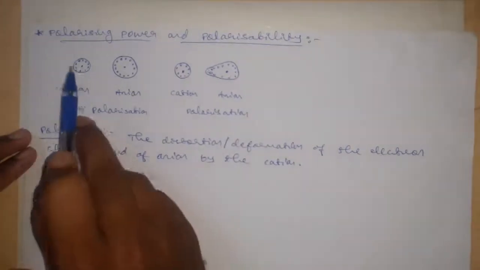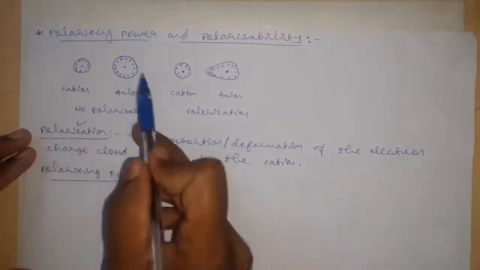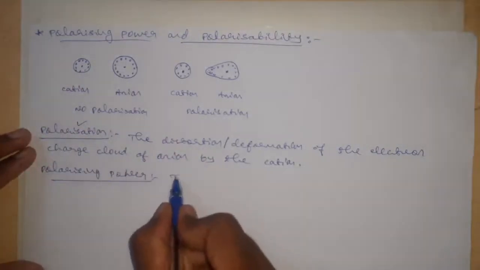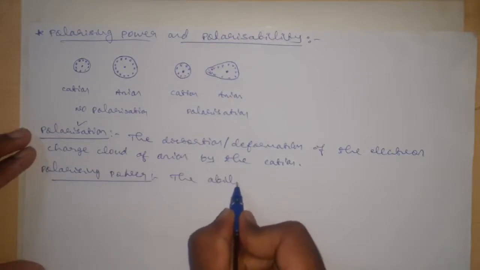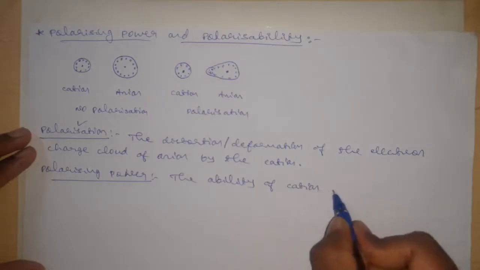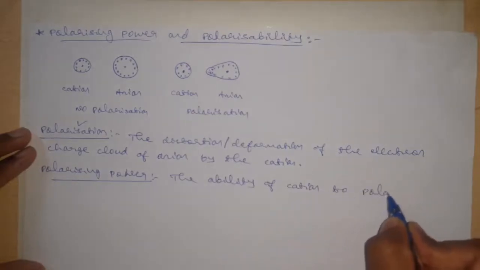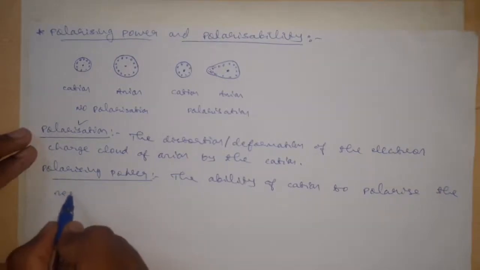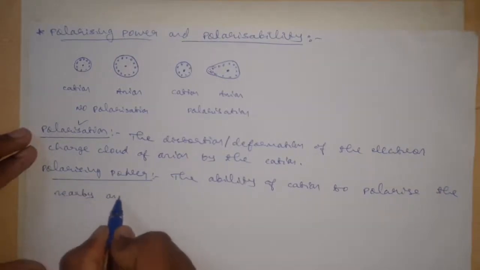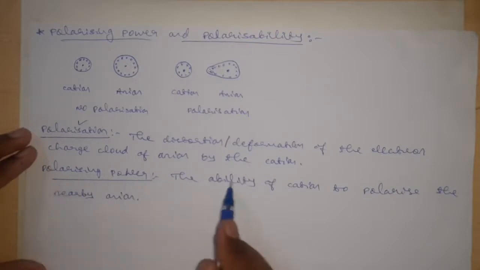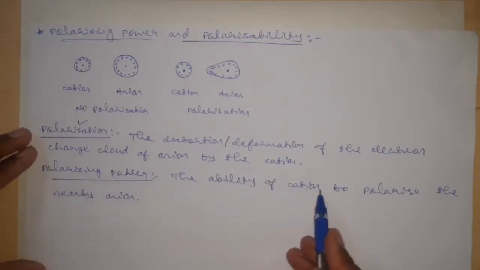The ability of a cation to polarize the nearby anion is called its polarizing power, the polarizing power of the cation.